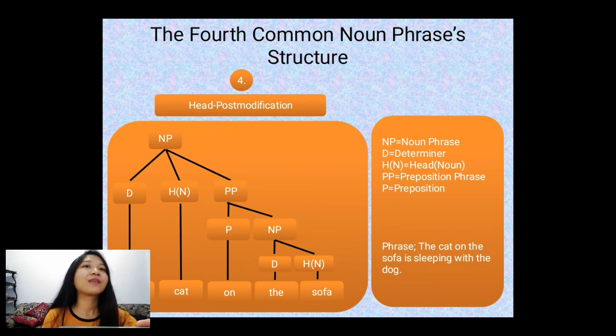And the last, the head with post modification. The first example is the cat on the sofa is sleeping with the dog, which consists of the as the determiner, cat and sofa as a noun or head in it, and on as the preposition, as you can see from the slide at the tree diagram.